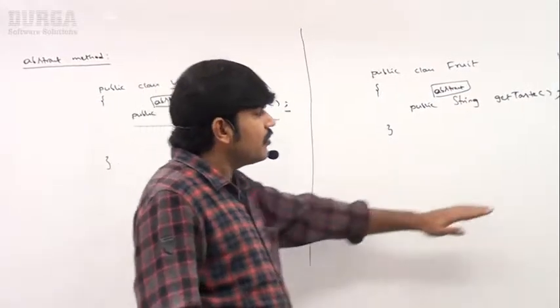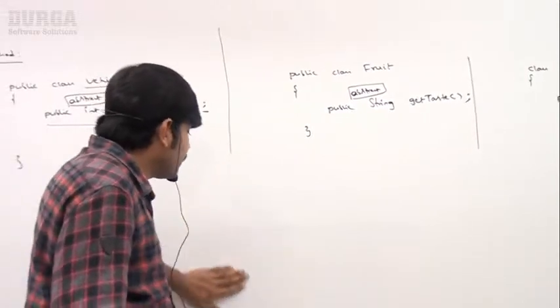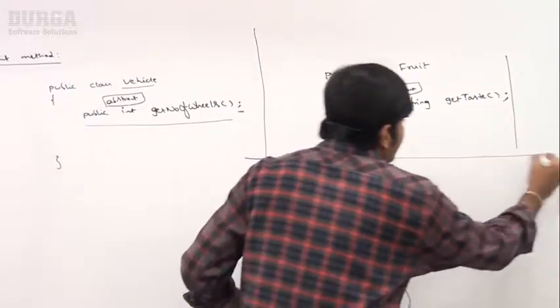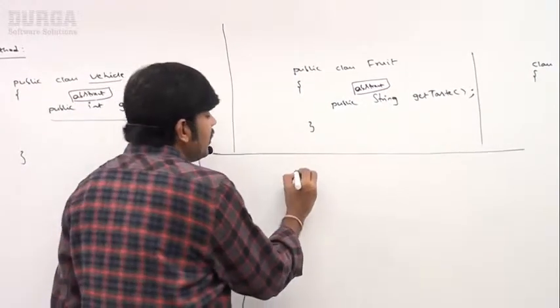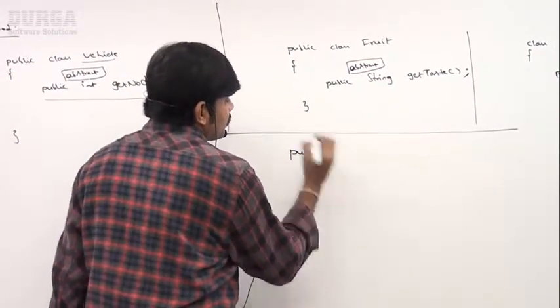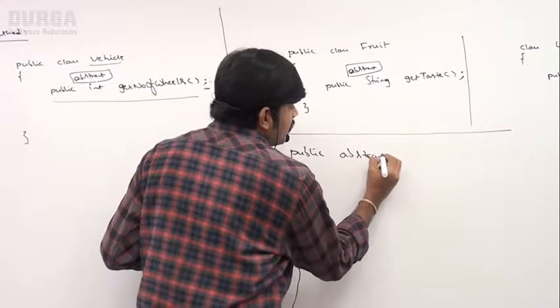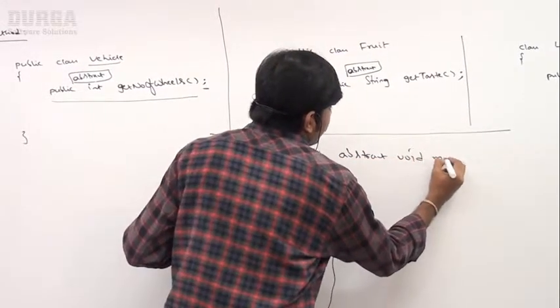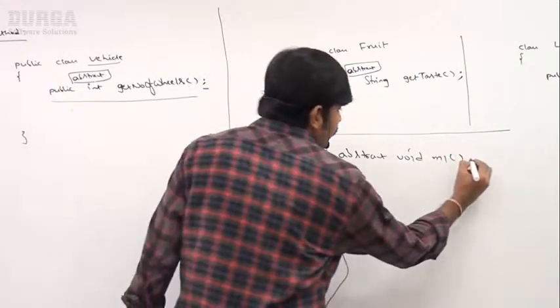That's all. Now from the exam's sake, what important question is there? Let me talk about a very important point. Here I'm taking public abstract void m1. Next, public void m1. Next, public abstract void m1.